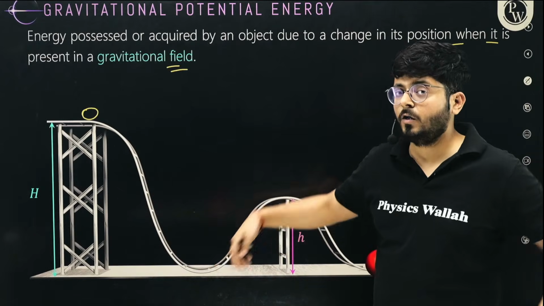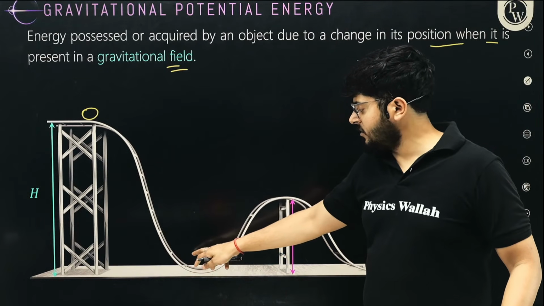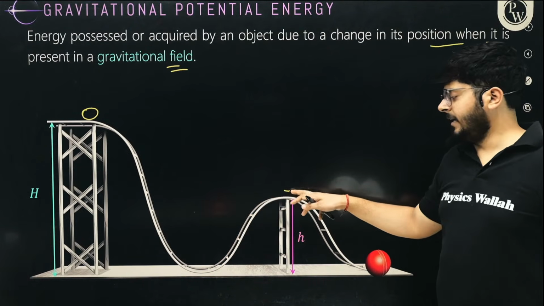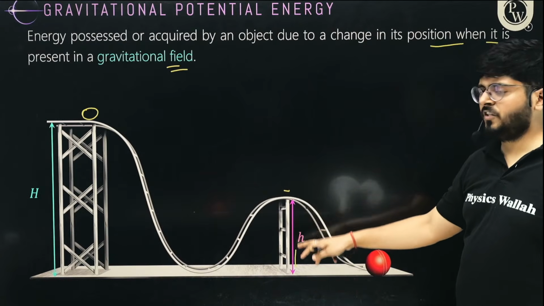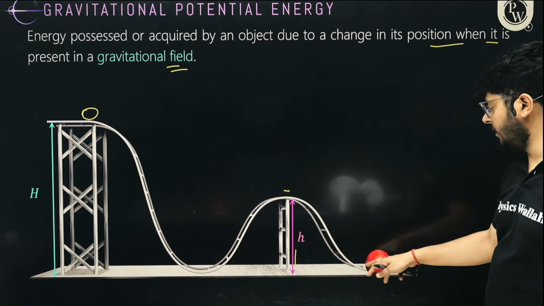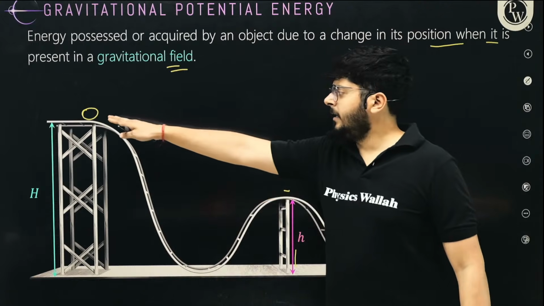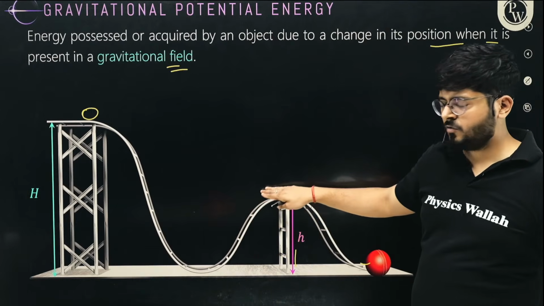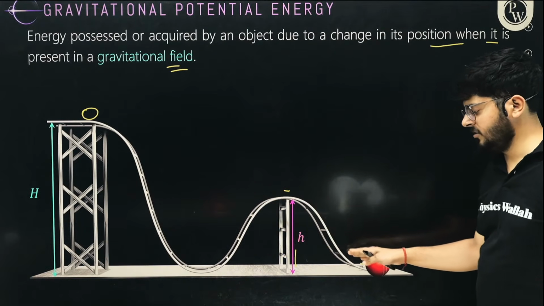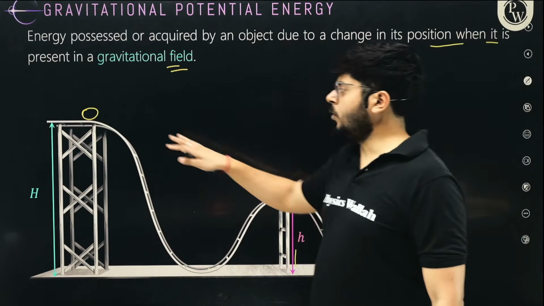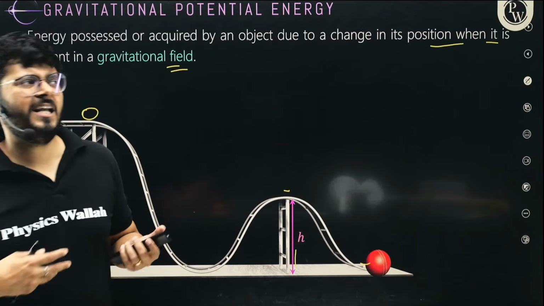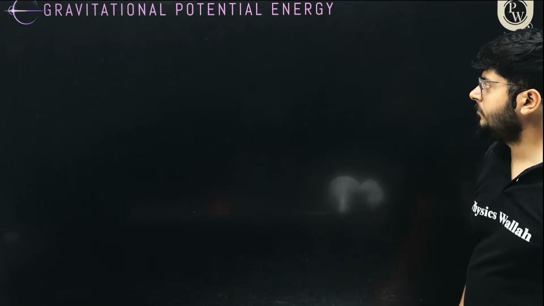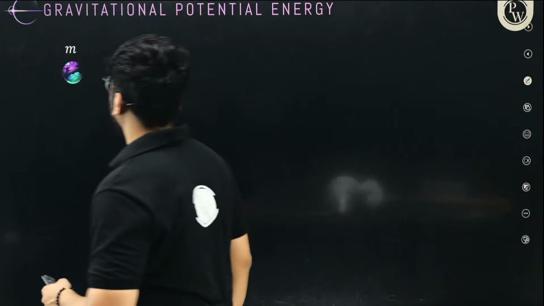Over here the body has a lot of kinetic energy, due to which it has a lot of velocity. It rises up all the way over here, and again you see that its potential energy rises, and it drops over here again, it continues to move. So in this journey, the potential energy is dropping, kinetic energy is rising, potential energy is rising, kinetic energy is dropping, and again kinetic energy is rising, potential energy is dropping, like this. But if there is no friction, the total energy is going to remain the same.